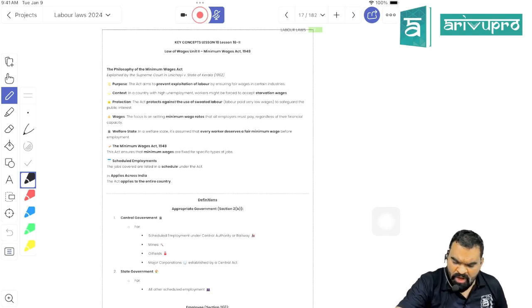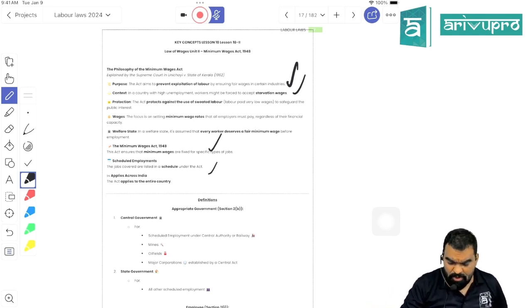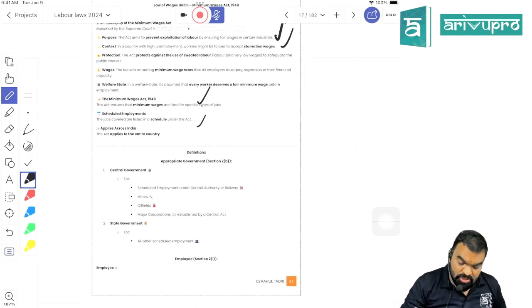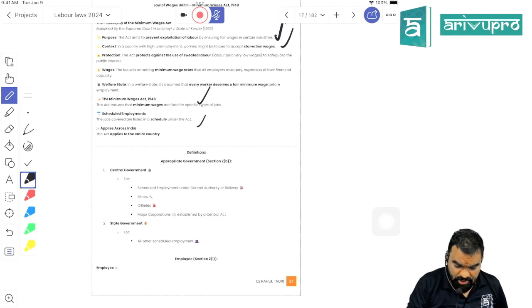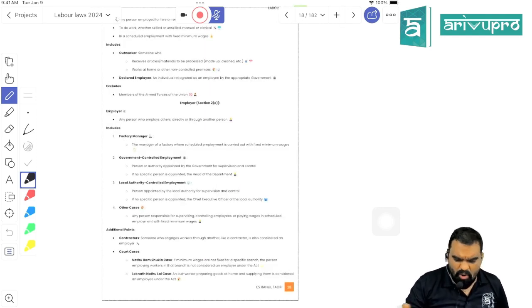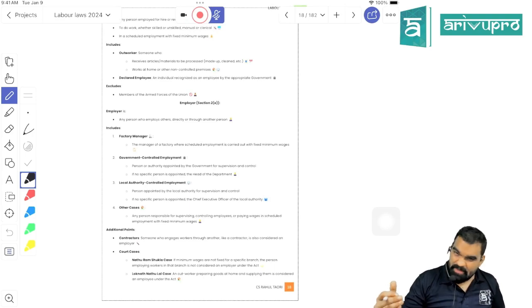Okay, now what is the basic objective? Preventing the worker from getting economically exploited, right? It is only applicable on scheduled employment. Scheduled employment is nothing more than the employment that has been stated in the first schedule to this act. So this act is not going to be applicable on all industries. It is going to be applicable on certain establishments who are hiring workers for the scheduled employment, right? And all the labor laws are going to be implemented by the appropriate government.